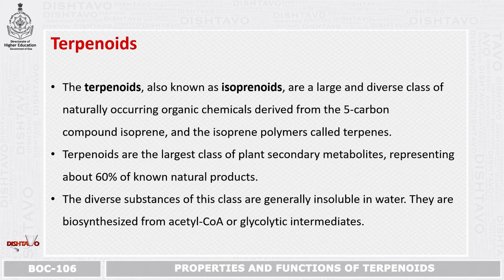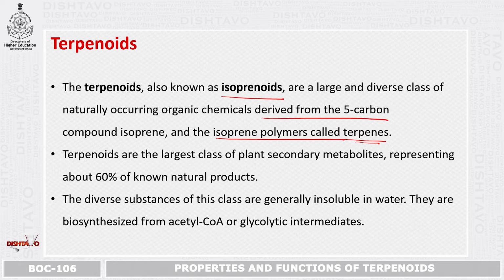Coming to terpenoids. So what are these terpenoids? Terpenoids are also called isoprenoids, and these are a large and diverse class of naturally occurring organic chemicals mainly derived from a 5 carbon compound, that is isoprene, and the isoprene polymers are called terpenes. So, terpenoids are mainly made up of isoprene polymers, which are called terpenes.